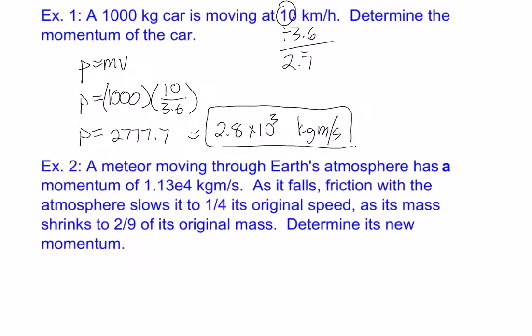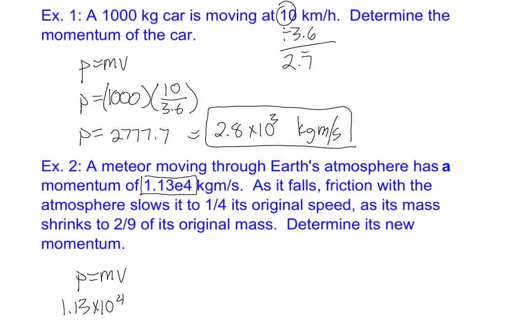And this one is, we have a meteor. It's got a momentum of 1.13 times 10 to the 4. So e to the 4, remember, just means times 10 to the 4. So what's going to happen is it's going to slow down and it's going to lose its mass. So remember, when we do these, we're still dealing with the same formula, but now our momentum number, whatever it was, that was 1.13 times 10 to the 4.